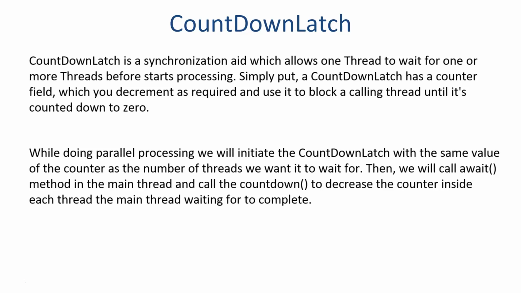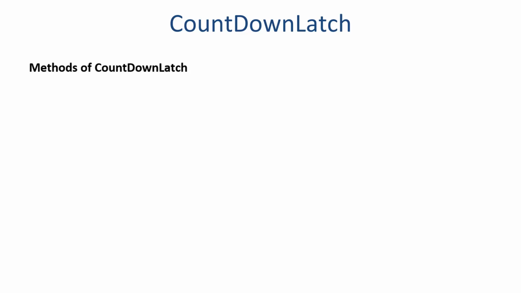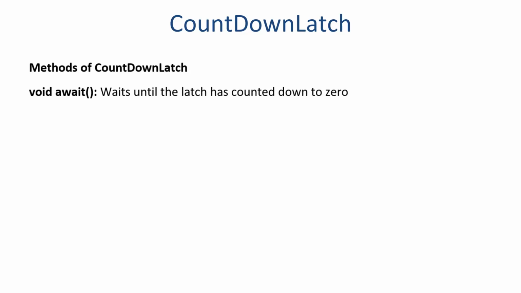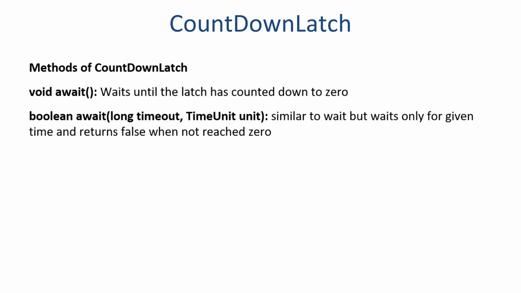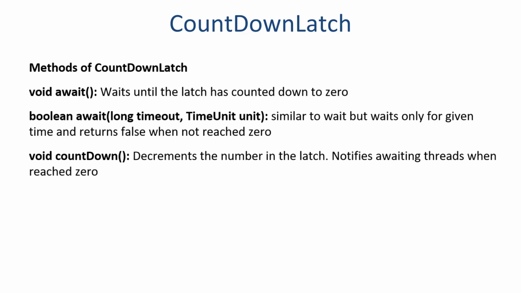While doing parallel processing, we will initiate the countdown latch with the same counter value as the number of threads we want it to wait for. Then we will call the await method in the main thread and call countdown to decrease the counter inside each thread the main thread is waiting for to complete. Methods of countdown latch: await waits until the latch has counted down to 0. Boolean await with timeout, and countdown decrements the number in the latch. And getCount returns the current value of the latch.